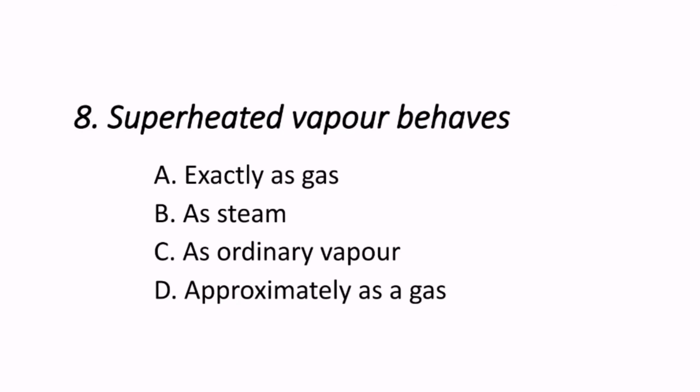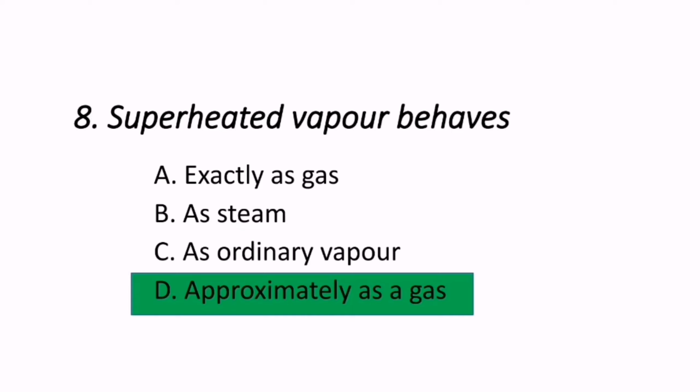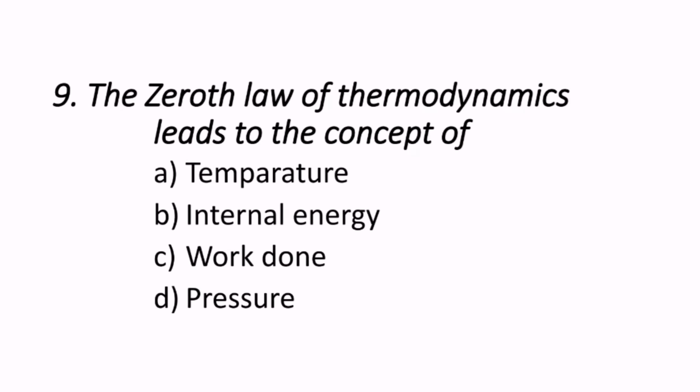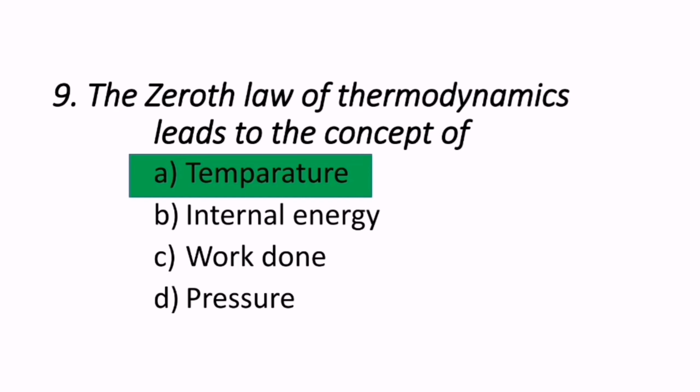Moving on to the next question. Superheated vapor behaves like. The options are exactly as a gas, as steam, as ordinary vapor, approximately as a gas. Hence the correct answer is approximately as a gas. Moving on to the next question. The zeroth law of thermodynamics leads to the concept of. The options are temperature, internal energy, work done, and pressure. The zeroth law of thermodynamics leads to the concept of temperature because of thermal equilibrium. It is nothing but temperature only.